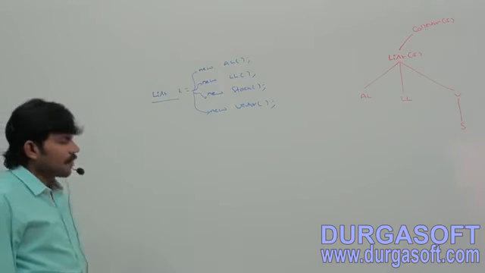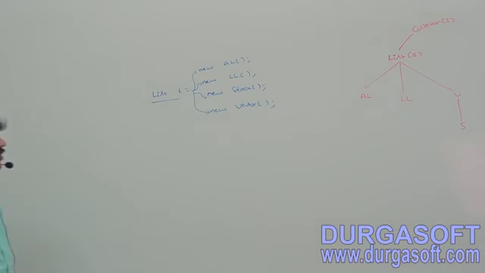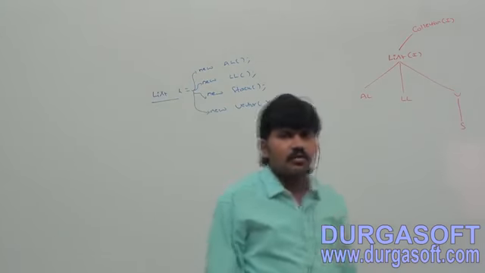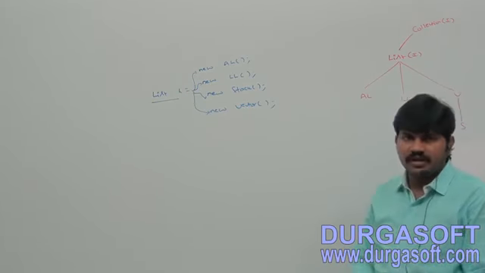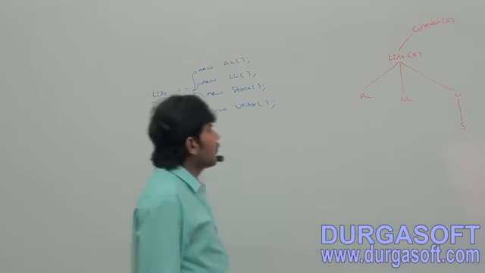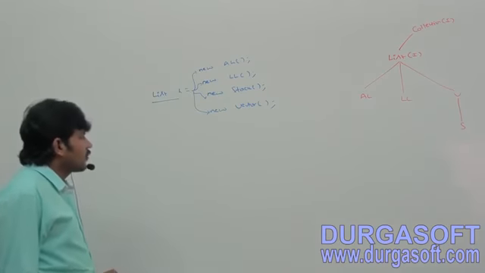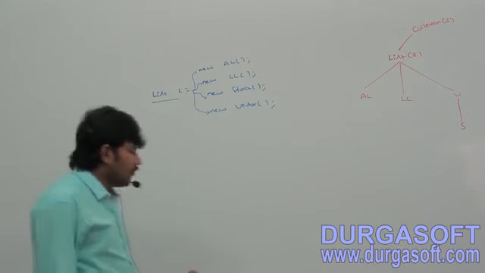Take both. List L is equal to new ArrayList. List L is equal to new LinkedList, new Stack, new Vector. List L is equal to new ArrayList, new LinkedList, new Stack, new Vector.